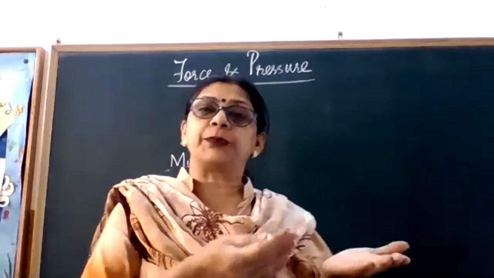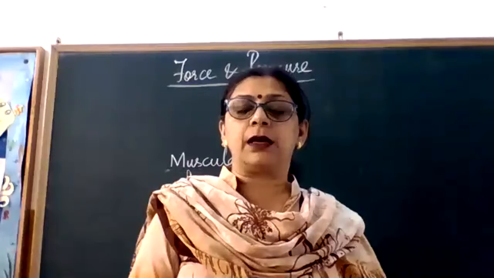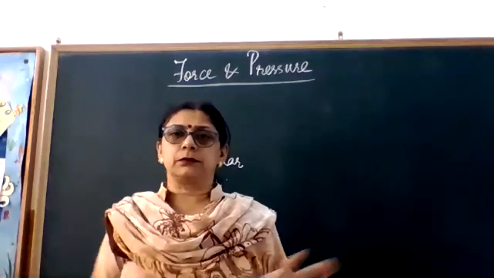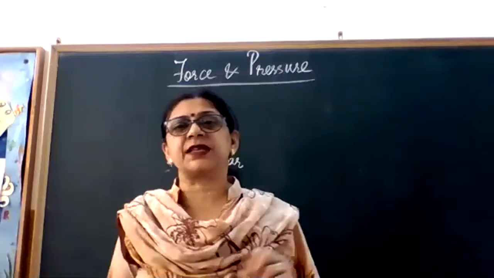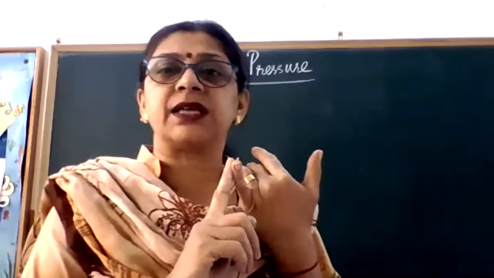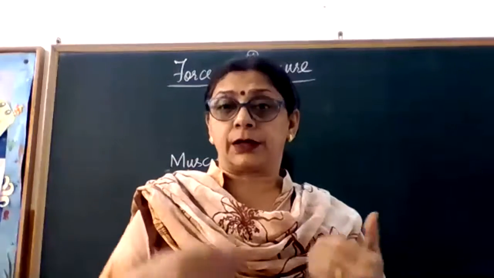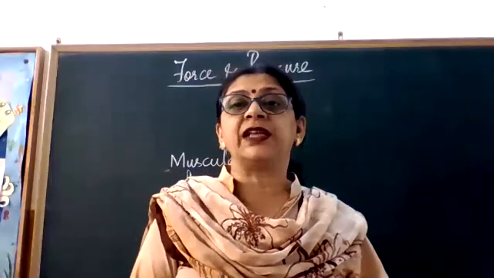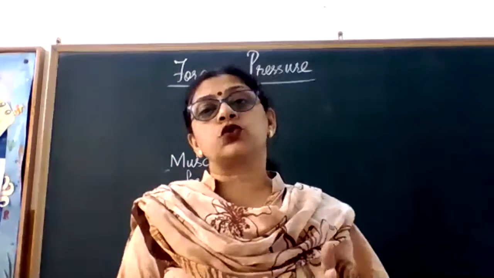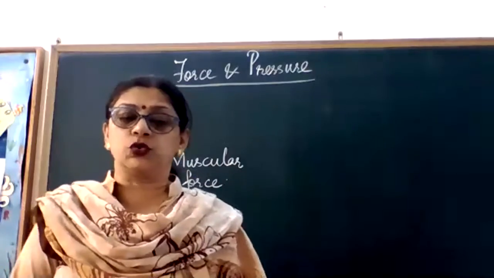We have read in chapter 1 that many times, for threshing, animals are made to move over the dried harvested crop, so the grains get separated out. We have also studied that in the traditional methods of irrigation, animals are made to move to draw out water from wells. So there the muscles of animals are used to bring out certain tasks. So it is the muscular force of the animals being used there.